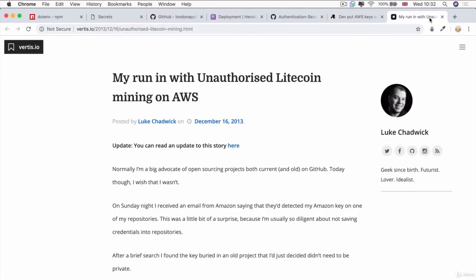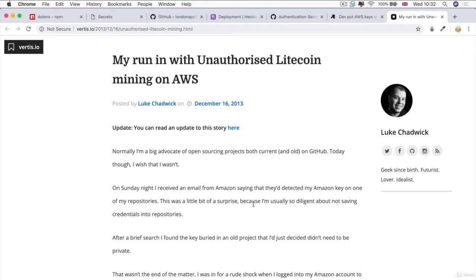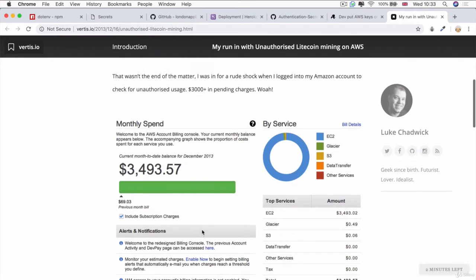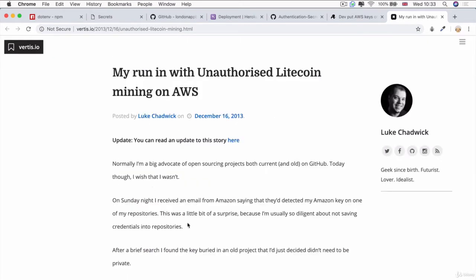And this is a good story as well that I'll link to in the course resources, where this guy Luke had accidentally published his API keys onto GitHub, and then he racked up an AWS bill of over $3,000 in a very, very short space of time. Now, I think the ending to the story was a happy one, and Amazon AWS actually refunded him the money, but I'm not sure everybody is as lucky as he was. So these are some really cautionary tales about keeping your secrets, your API keys off the internet where it's publicly searchable, where people can steal.